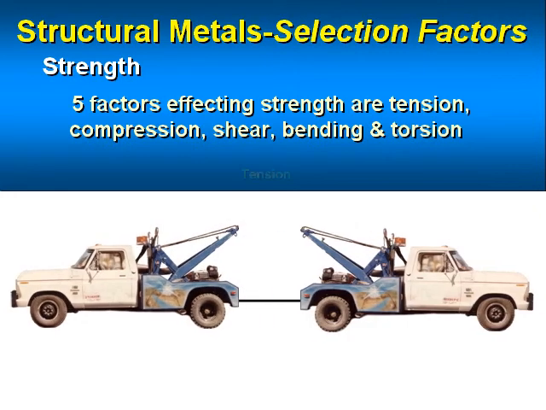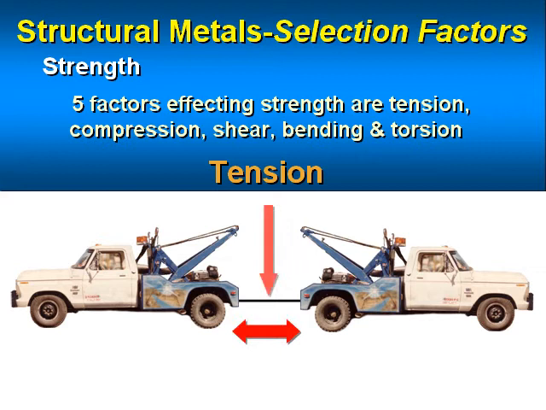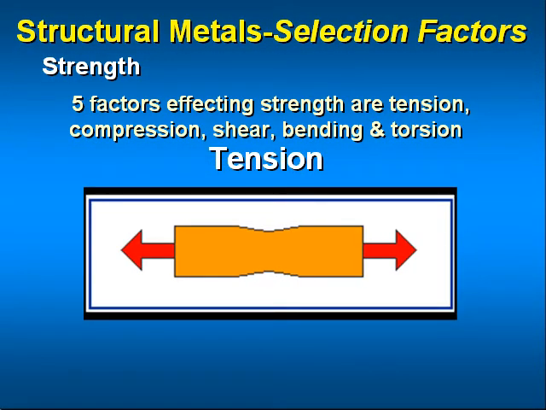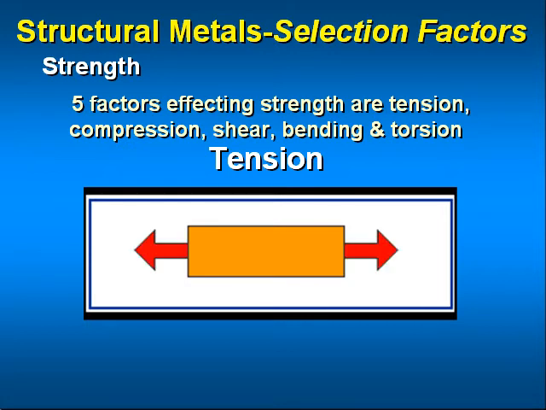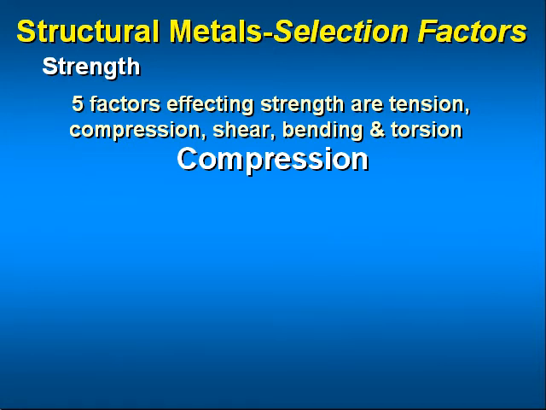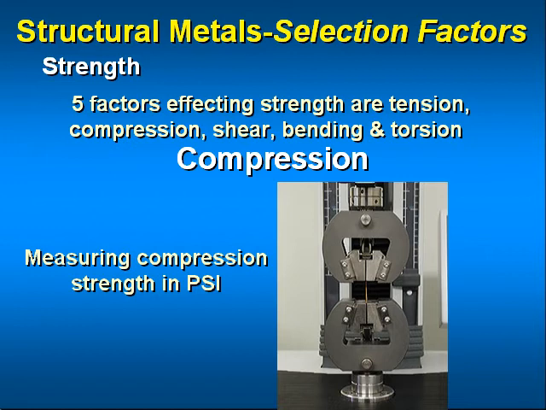Tension. The tensile strength of a material is its resistance to a force which tends to pull it apart. Tensile strength is measured in psi, pounds per square inch, and is calculated by dividing the load in pounds required to pull a material apart by its cross-sectional area in square inches. Compression. The compression strength of material is its resistance to a crushing force, which is the opposite of tensile strength. Compression strength is also measured in psi.